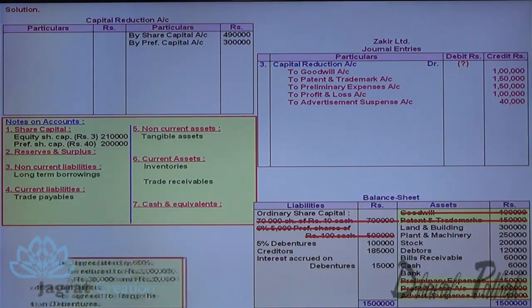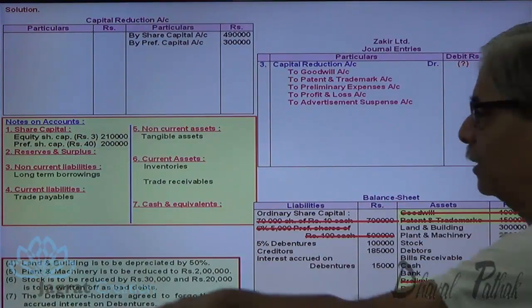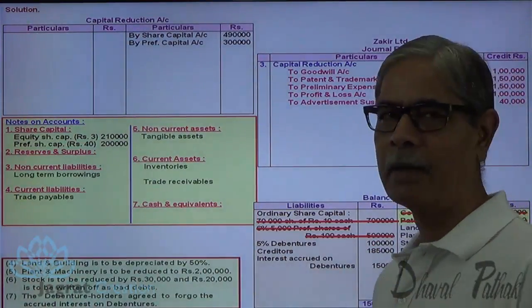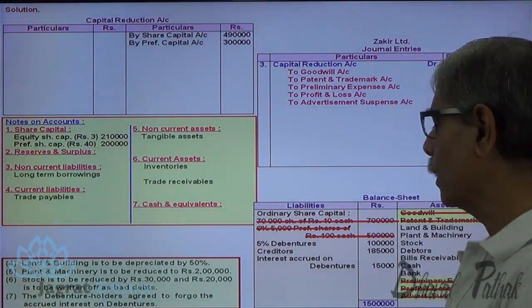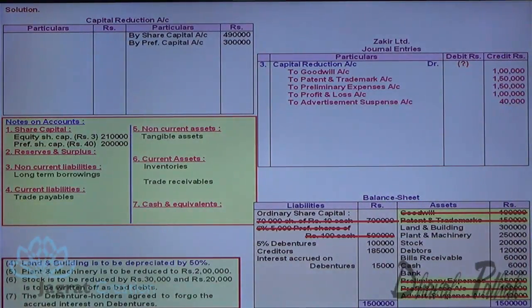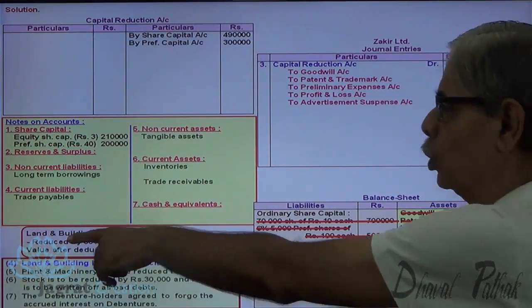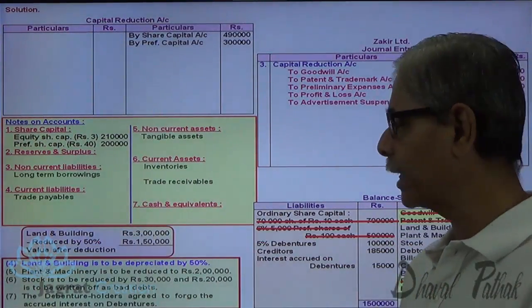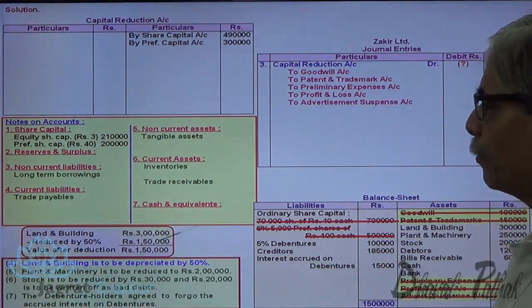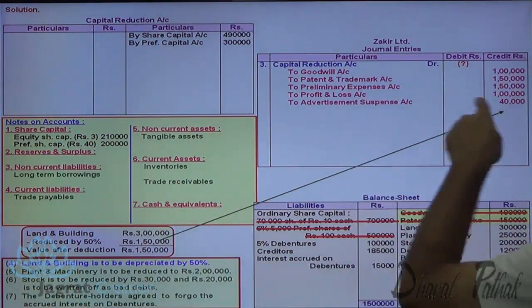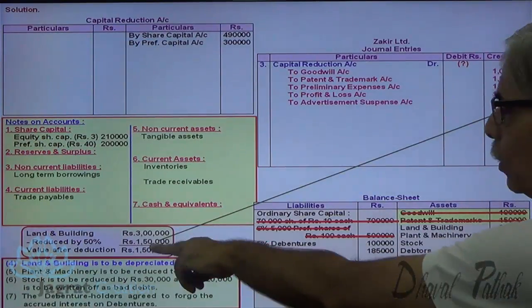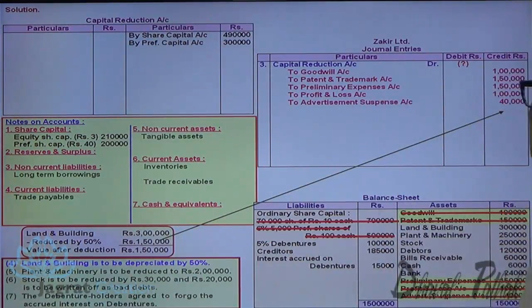Now, once again, land and building is to be depreciated by 50%. Value of land and building is 3 lakhs. Let me prepare a note for that. Reduction made is 50%, 1,50,000. So value after deduction, 1,50,000. So this 1,50,000 will be credited to land and building account, and capital reduction account will be debited because